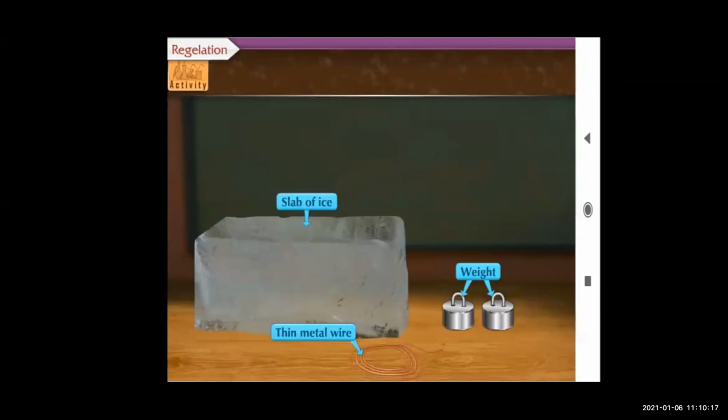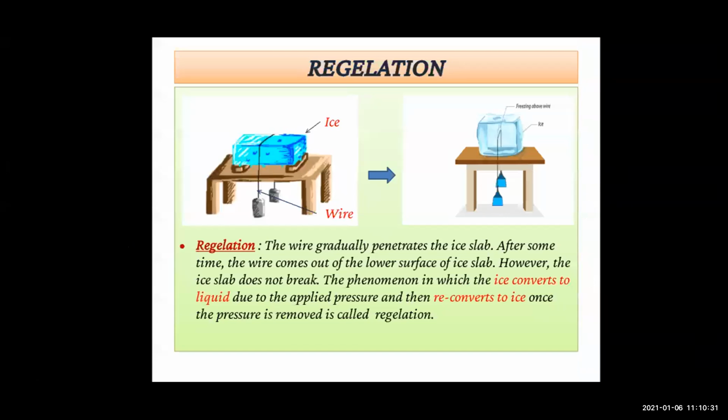Take a small slab of ice, a thin metal wire, and two identical weights. So you can see in the slide. Now, what is the activity? Put a slab of ice on a stand as shown in the figure.